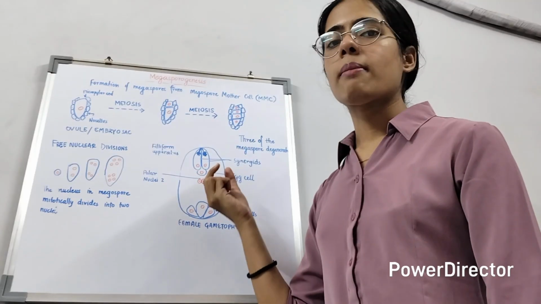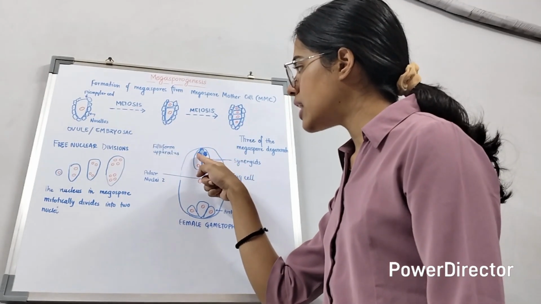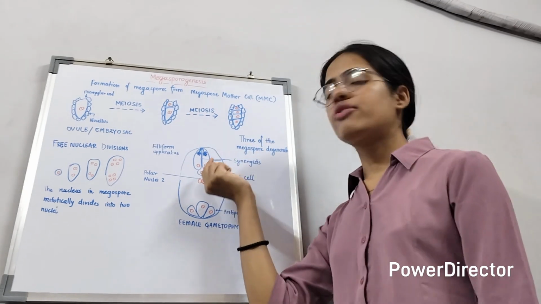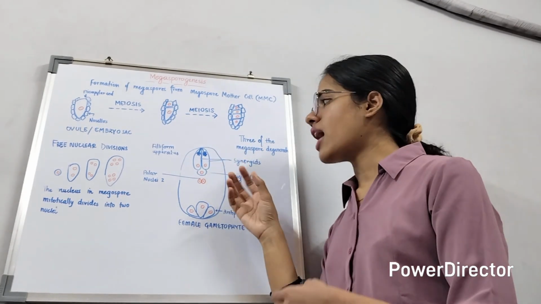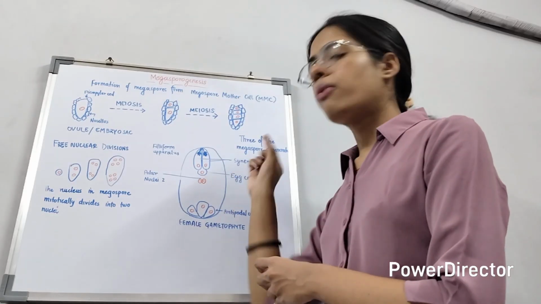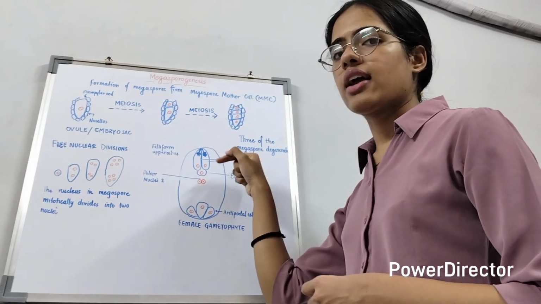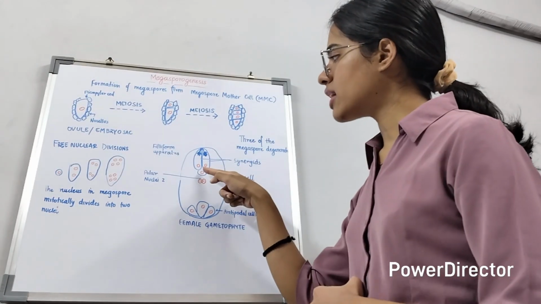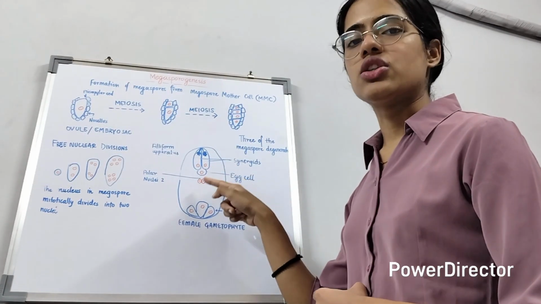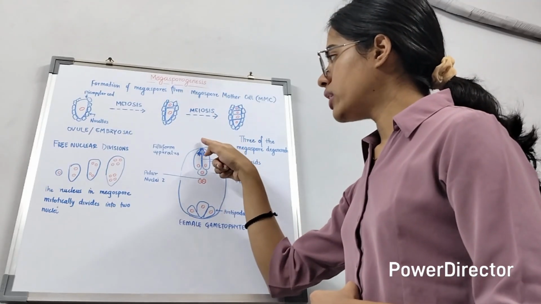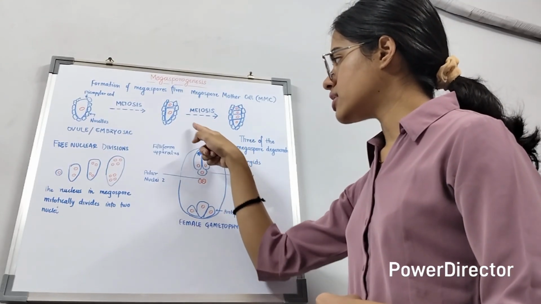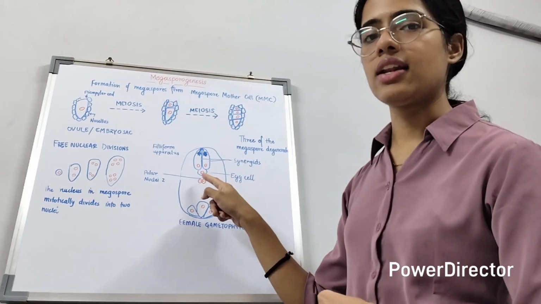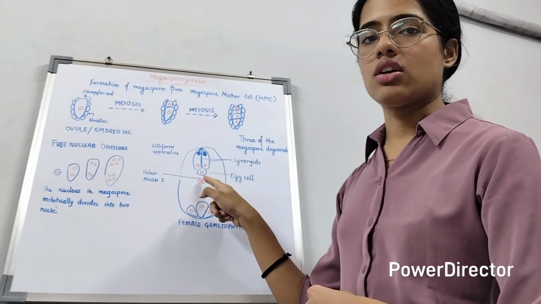Synergids possess filiform apparatus. These cellular thickenings present at the top of the cell are called filiform apparatus, and the filiform apparatus helps the pollen tube coming from the stigma through the style, and guides it to the egg cell which is present just below the synergids. The pollen tube is guided by the filiform apparatus to the egg cell below the synergids.